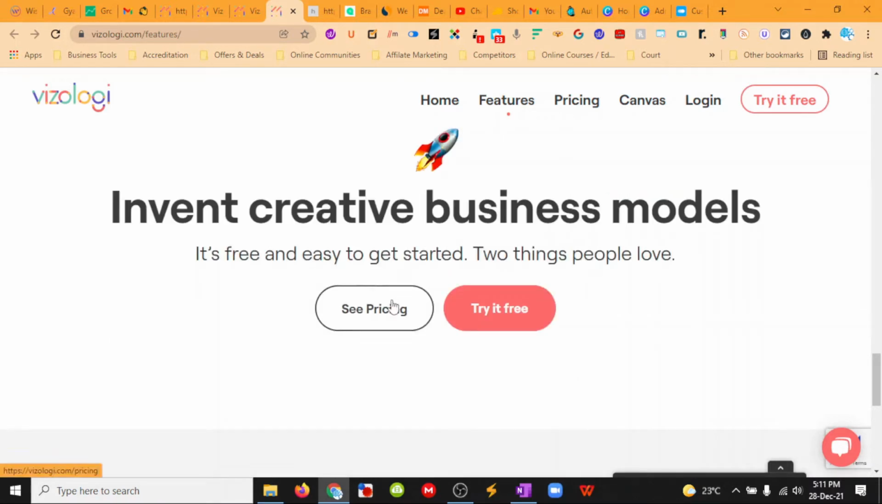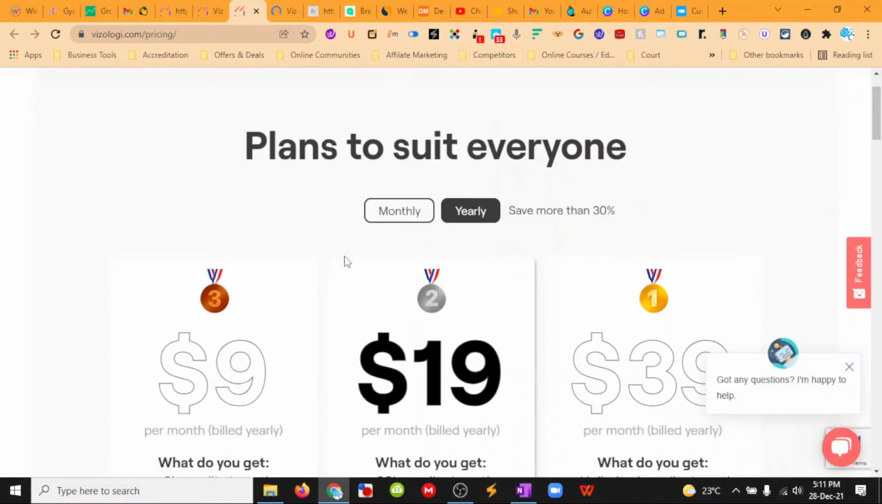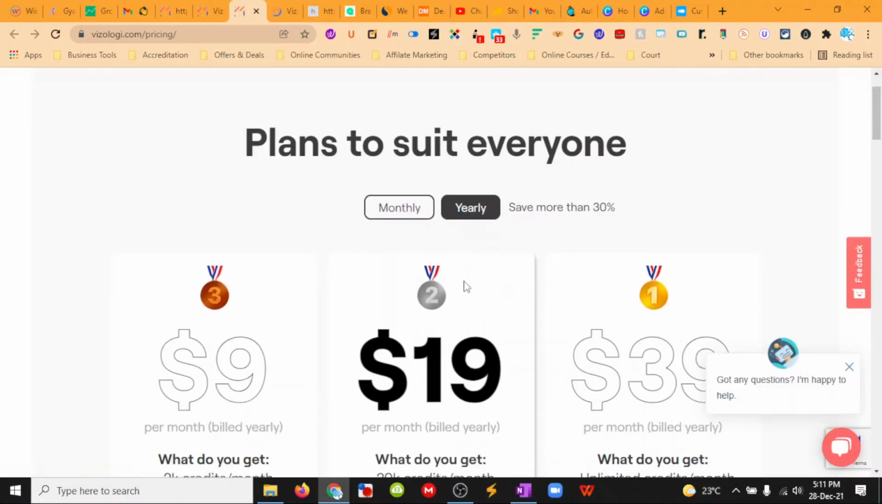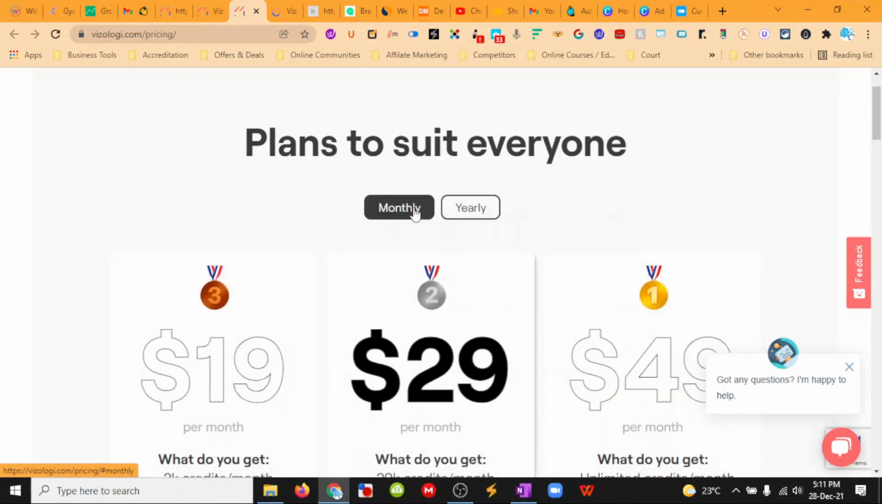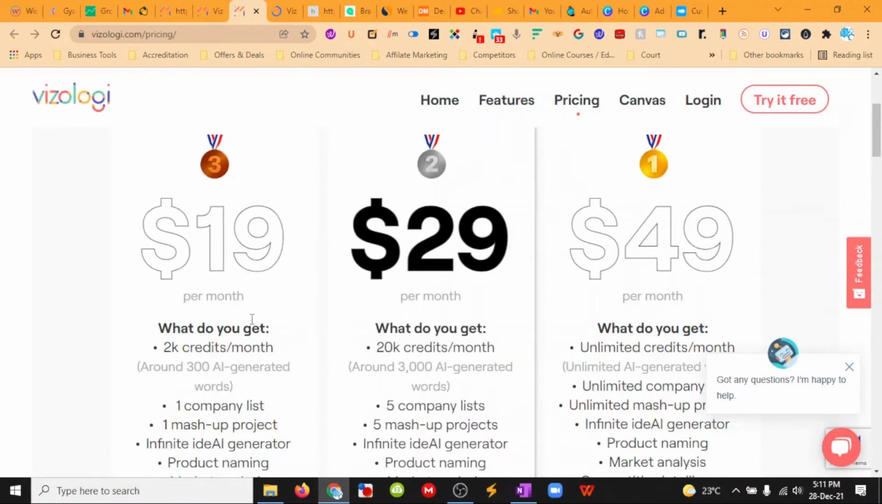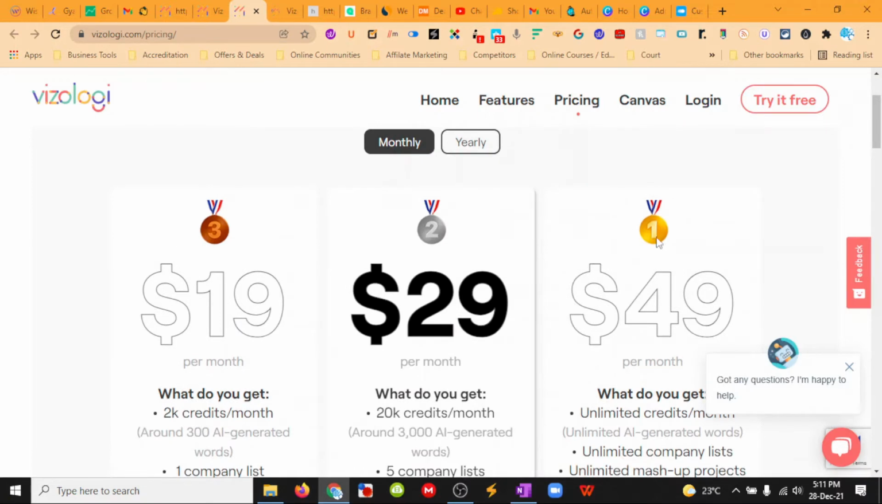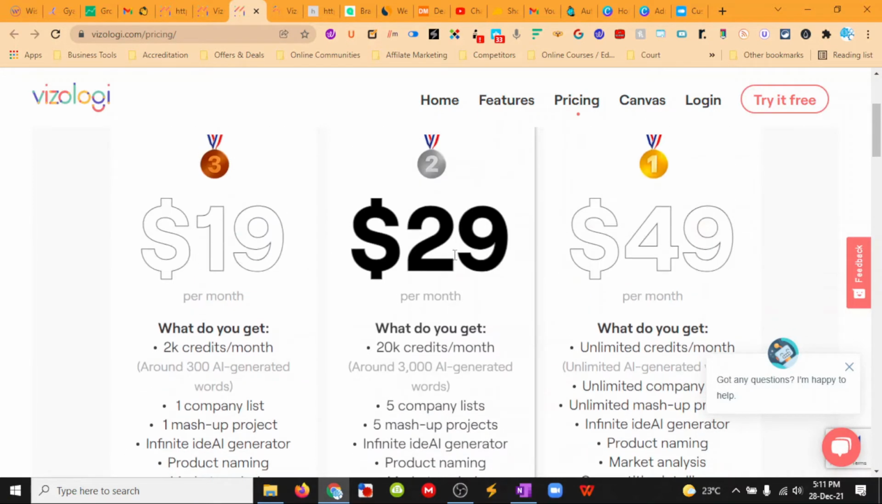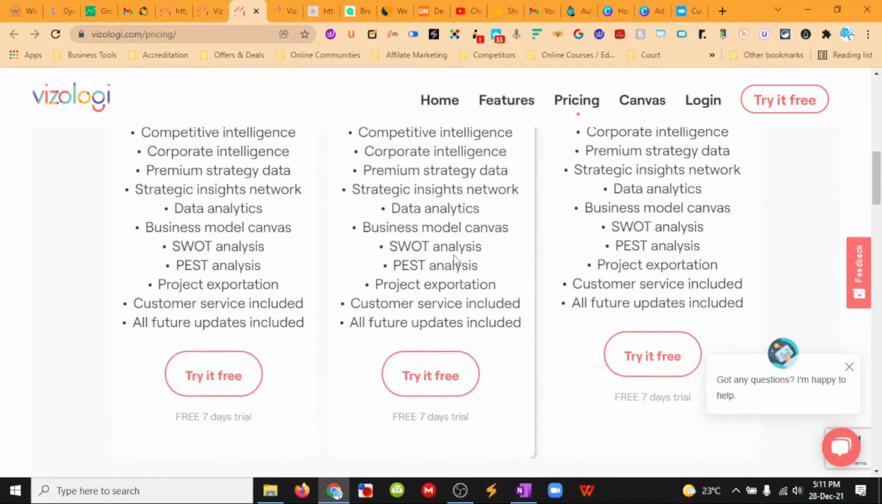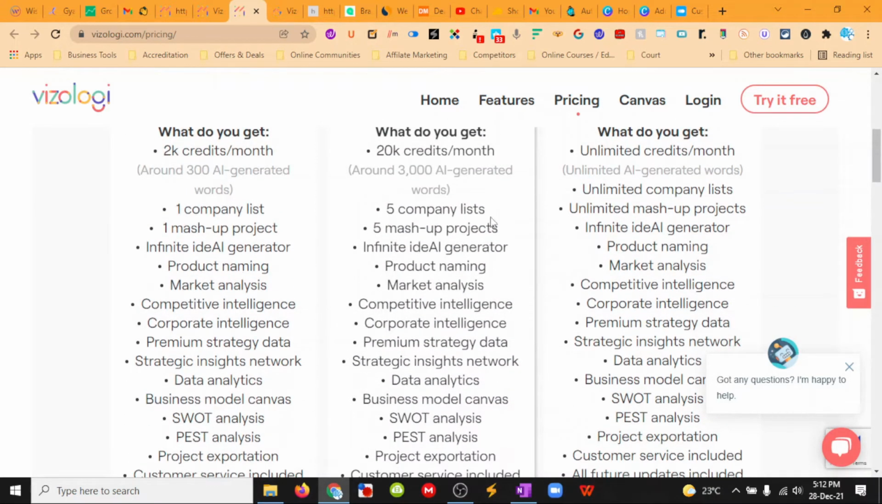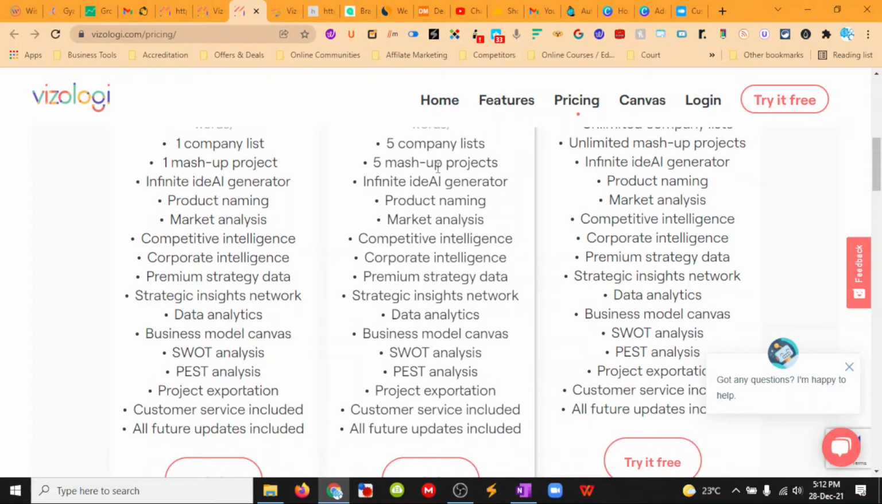So let's see their pricing here. If you pay yearly, you will save 30%. Otherwise it's $19 a month. Okay, interesting, cool how they do those colors. So $19, $29, and $49 a month for this, and you're going to be able to do company list, mashups, AI generation, product naming, market analysis, competitor intelligence, corporate intelligence, premium strategy data. So basically, it's all the same.